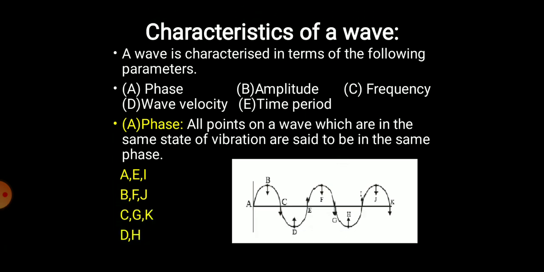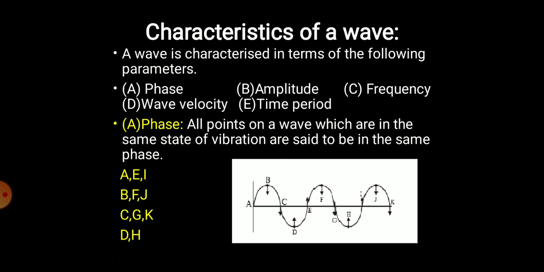Now, all points on a wave which are in the same state of vibration are said to be in the same phase. For instance, here we have two waves: the first wave starts from A and ends at E, and a new wave starts from E and ends at I. If we analyze these two waves properly, we will find certain things common. Let us see what exactly we mean by phase.